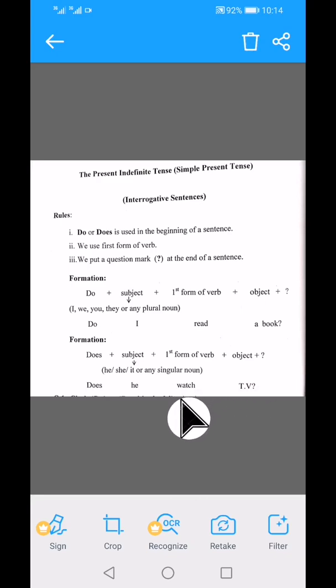Okay, so in this tense, in affirmative sentences, you do not use any kind of helping verb. You just have first form of verb with I, we, they, you and any plural noun, and you just add s or es with first form of verb when you have he, she, it or any singular noun. And in negative sentences, you have two helping verbs, do or does, and you add not with these two helping verbs: do not and does not. And in interrogative sentences, you have do or does before the subject.